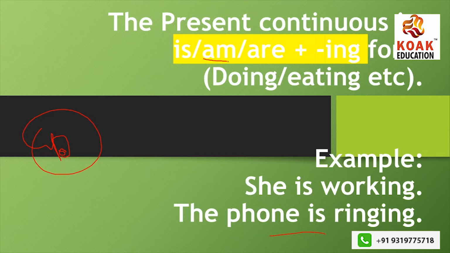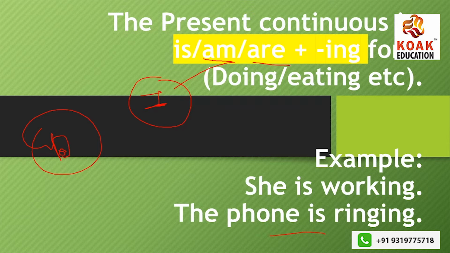Now, am could be used only with I. I am running, I am eating, I am sleeping, I am going, okay? This is with am. Are is for plural subjects. When you're using plural subjects, you have to make use of are, because are is a plural helping verb. Okay, so is, am, and are plus ing is the correct pattern for present continuous tense.